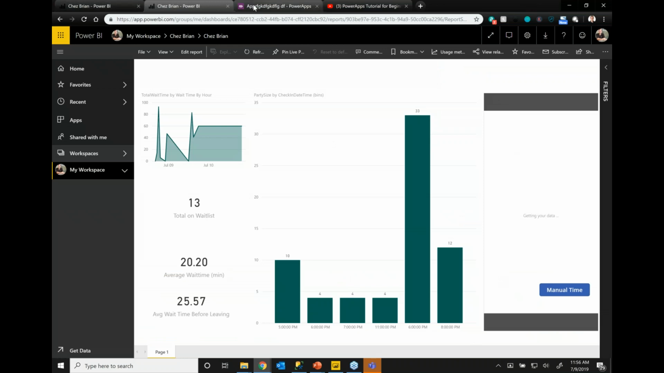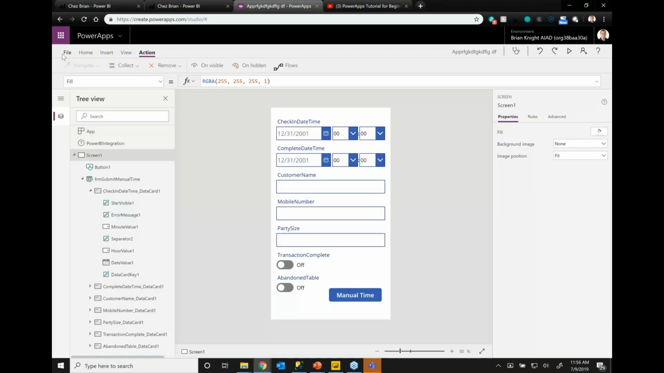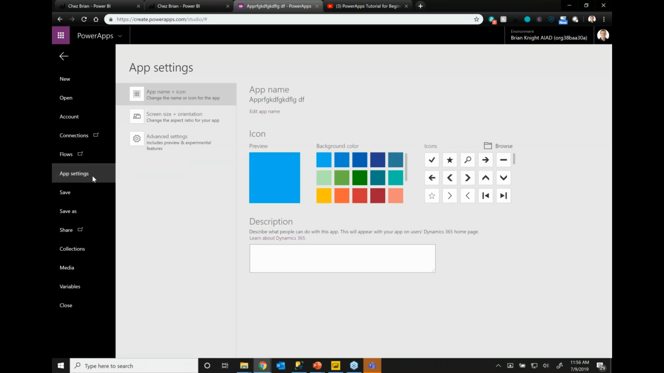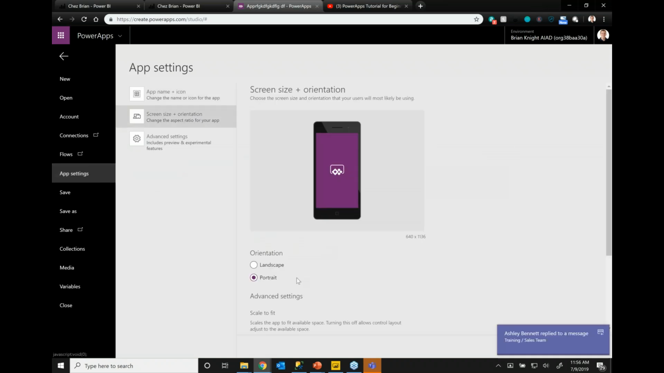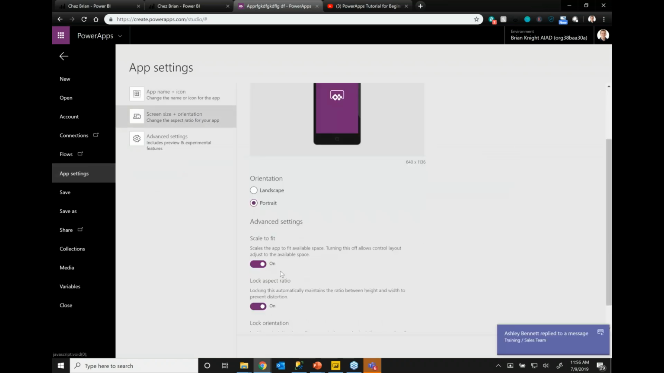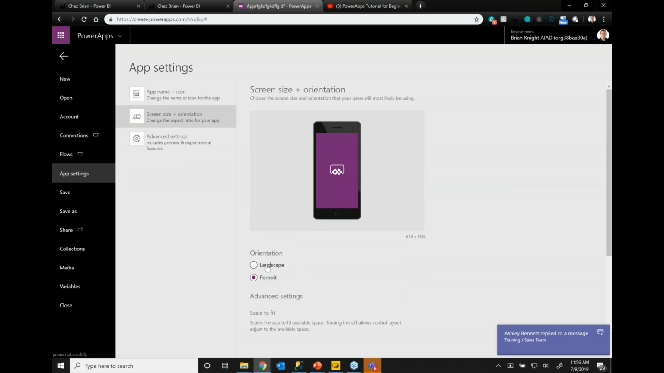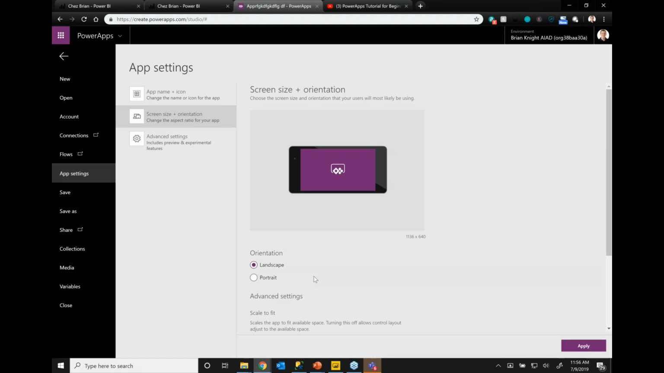Now in PowerApps, you can go to the file and app settings to set the size and orientation of the applications. This is where you go and say, I want to scale it. You want to be a landscape application or a portrait application. So if I make it a landscape application, it's going to work on bigger devices also.